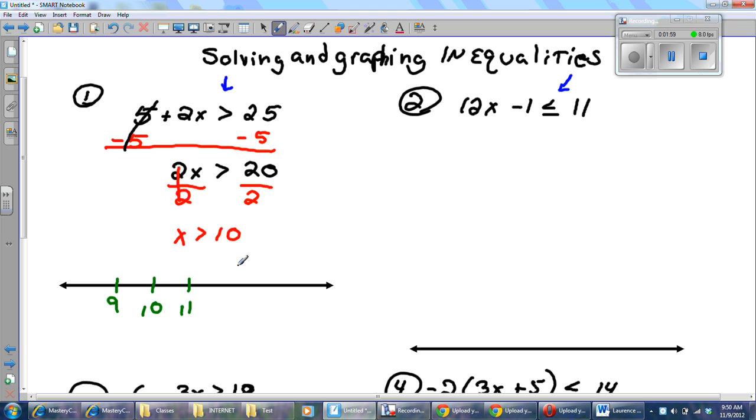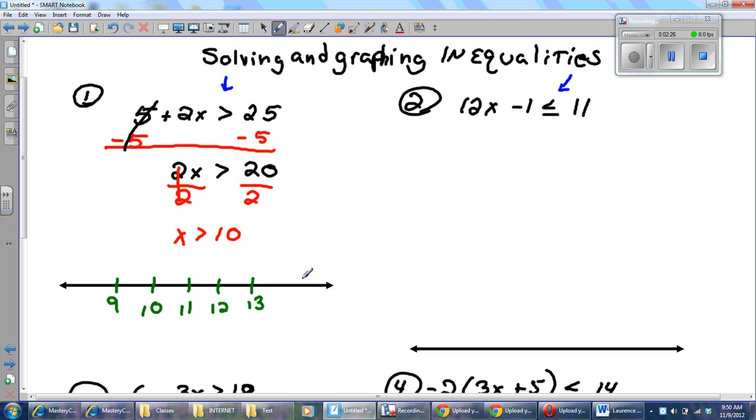Now, answer me this. Which one of these numbers makes it true? Is 9 greater than 10? Of course not. Is 11 greater than 10? Why, yes, it is. So somehow 11 has to be included in my solution. You know what else has to be included? 12, 13, 14, 15, 16, 17, 18, 19, 11 and a half, 12 and a quarter, 10 and 3/5. All those numbers have to be included.